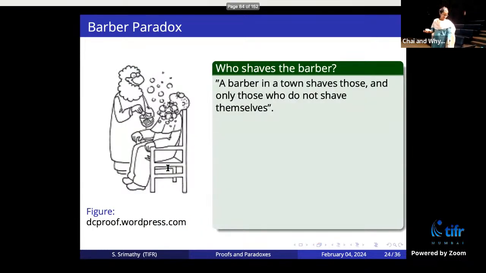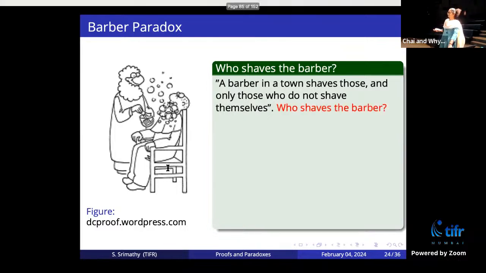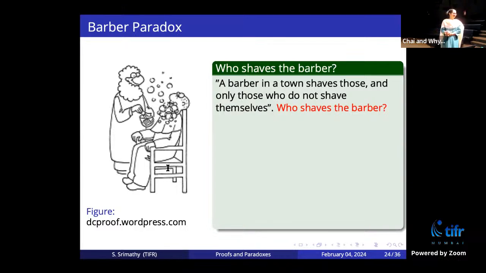Okay, so the next paradox I want to talk about is the barber paradox. I think this is also a very famous paradox. So let's say you have a barber in a town who shaves only those who do not shave themselves. This seems like a perfectly valid statement. You have a story starting with the statement that there is a barber who shaves all those who do not shave themselves. Okay, fine. But now if you ask this question, who shaves the barber? First, there are only two possibilities. Either he shaves himself or he doesn't.